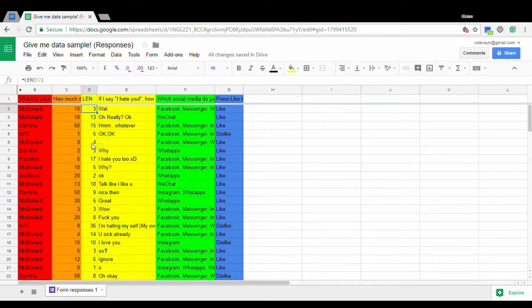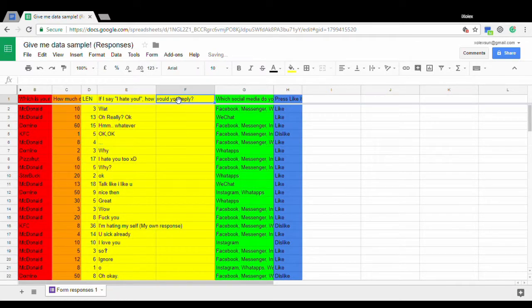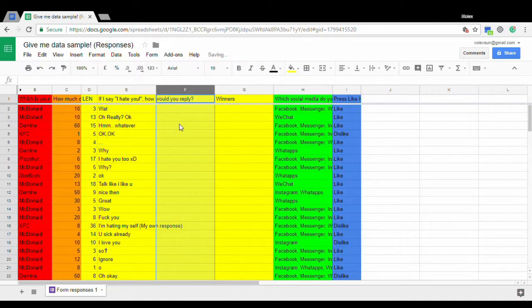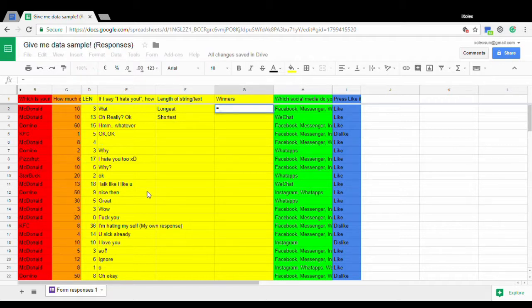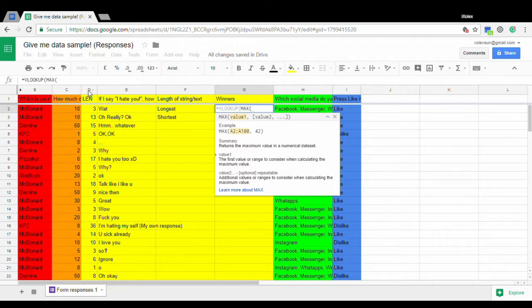Alright, so with this, now I want to find who has the longest and who has the shortest. Okay, this is the winner. Let's call it winner. So this is called the length of string or text. So this is maximum, also called the longest, and the shortest. Okay, let's do the longest one first. So there are several ways, but one of the easiest ones is to use the VLOOKUP. So I want to VLOOKUP a maximum in here, the column D.